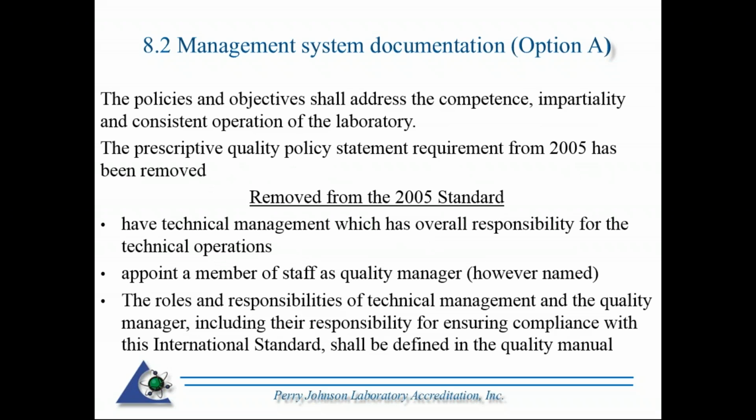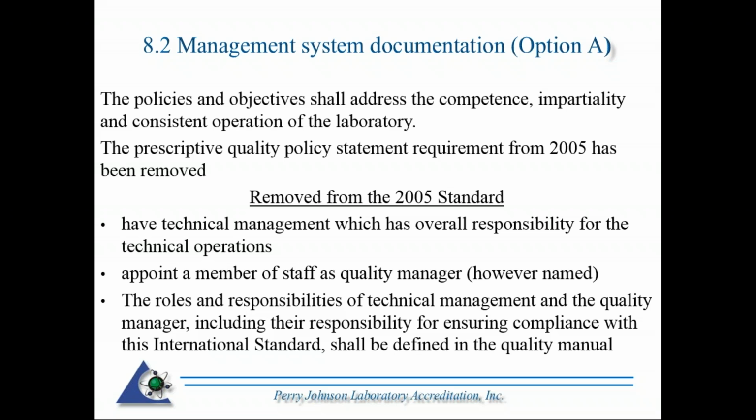So the policies and objectives shall address the competence, impartiality, and consistent operations of the laboratory. 2005 had a very prescriptive approach to a quality policy statement. You could still use a quality policy statement, and if it is benefiting you, by all means, you can keep it.